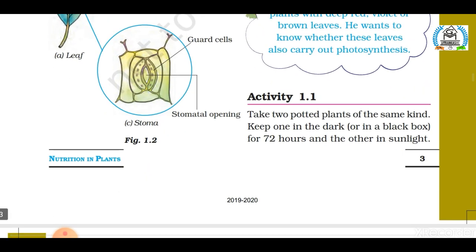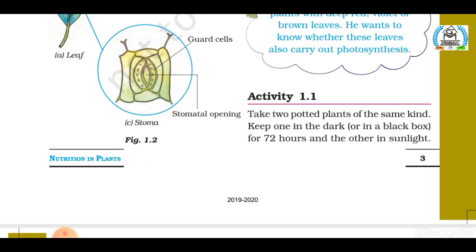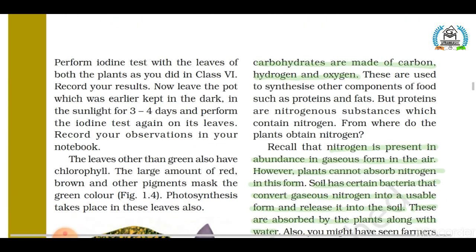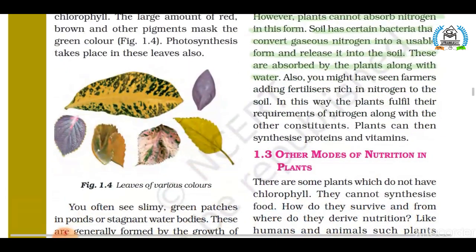Now here is activity 1.1. Students, I am not going to discuss this activity here because this is a live demonstration activity which we will discuss in your science lab whenever your school reopens.